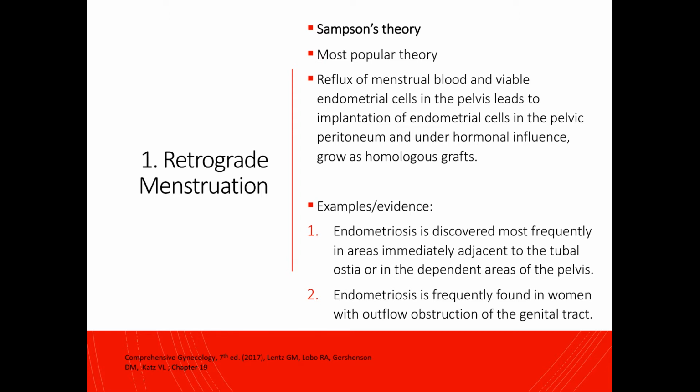This theory states that the reflux of menstrual blood and viable endometrial cells in the pelvis leads to implantation of endometrial cells in the pelvic peritoneum, and under hormonal influence, they grow as homologous grafts. Now, some examples of cases that are evidence of retrograde menstruation are the following. Endometriosis is mostly discovered in areas immediately adjacent to the tubal ostia or in the dependent areas of the pelvis. And also endometriosis is frequently found in women with outflow tract obstruction.